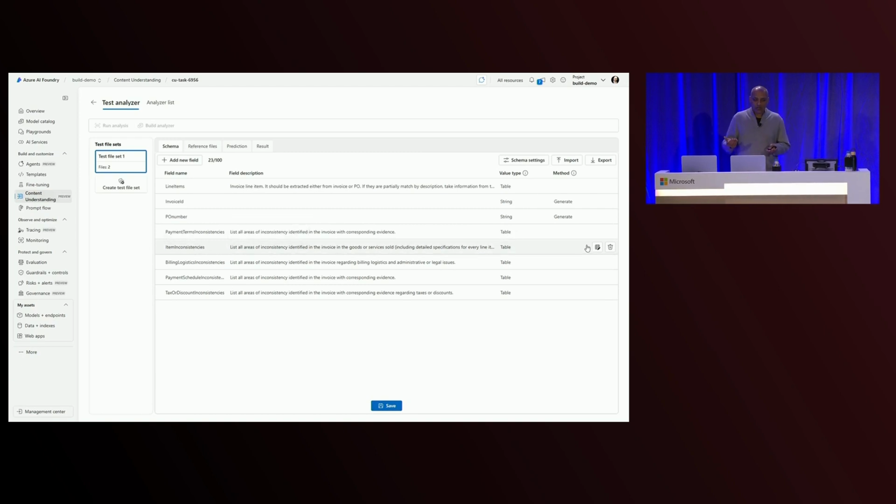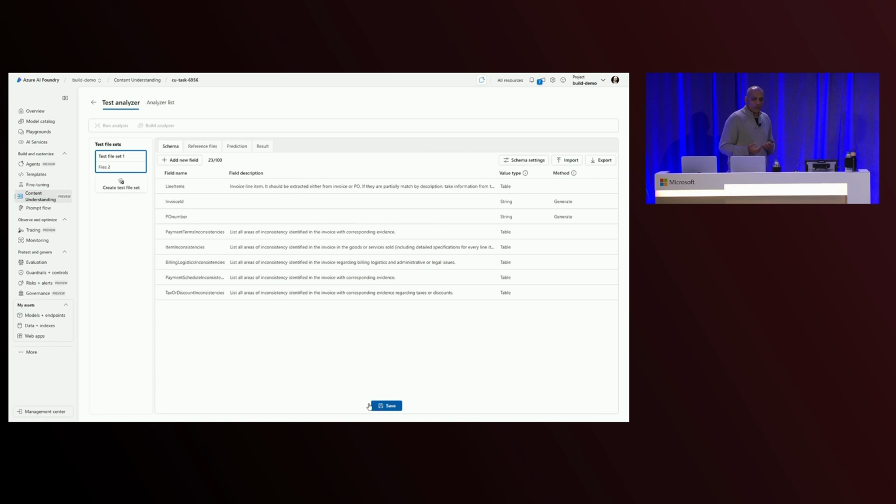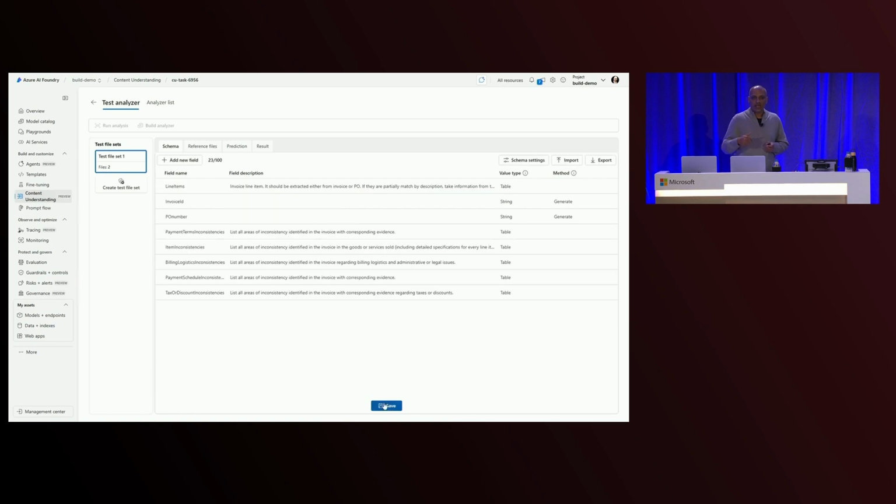We're doing the same thing with items as well. We're looking at the items. We're identifying what those inconsistencies are. And we're asking for evidence. And we're asking for it to tell us which field these inconsistencies are associated with. So in this case, we're calling this evidence. You can call it what you want to. It's essentially giving it the task of saying, go find what is semantically different between these two things, and tell me where you think that there's any differences that we need to be aware of.